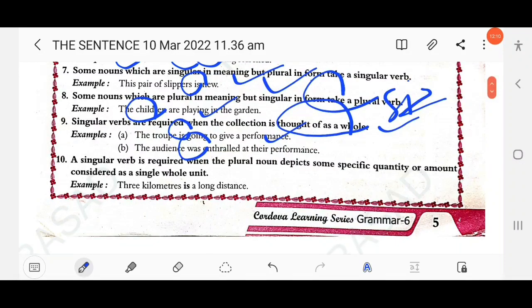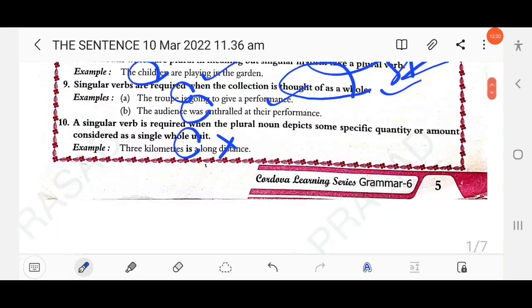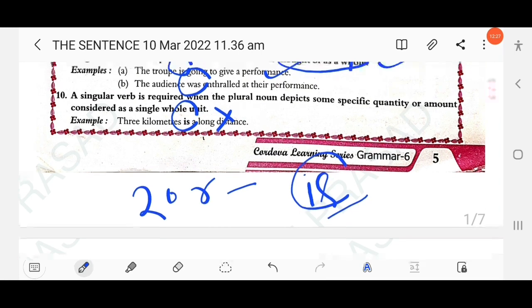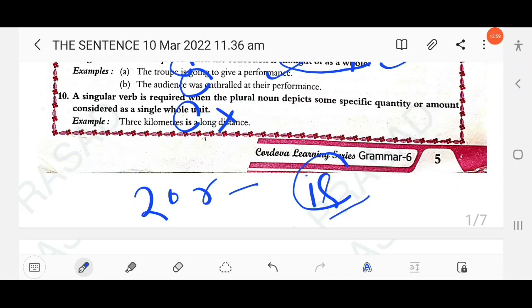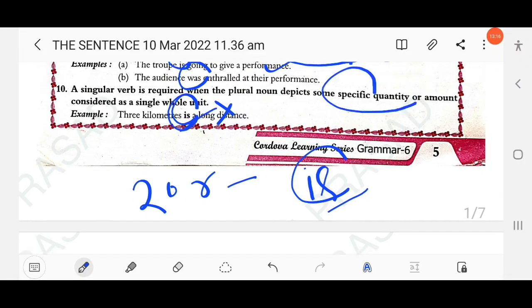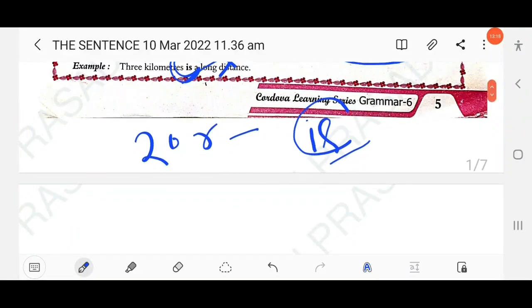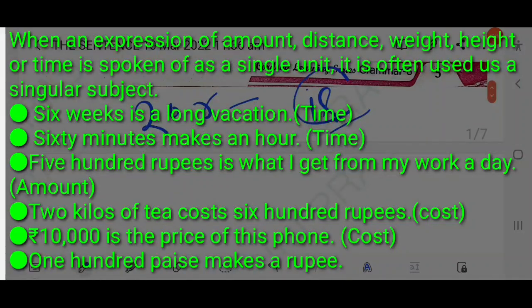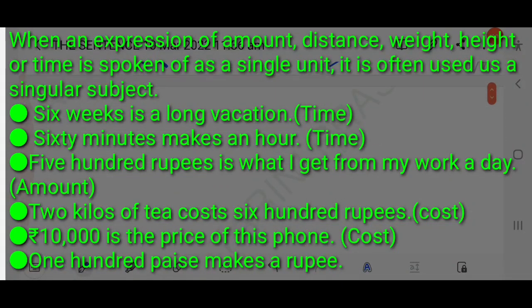Then next, rule number 10: a singular verb is required when the plural noun depicts some specific quantity or amount. You know, 3 kilometers is, don't write are. Suppose, take an example: 20 rupees. You have to write is, not are. 100 years makes a century. Just look at the screen, I have provided other examples here relating to quantity or amount. They will take a singular verb.